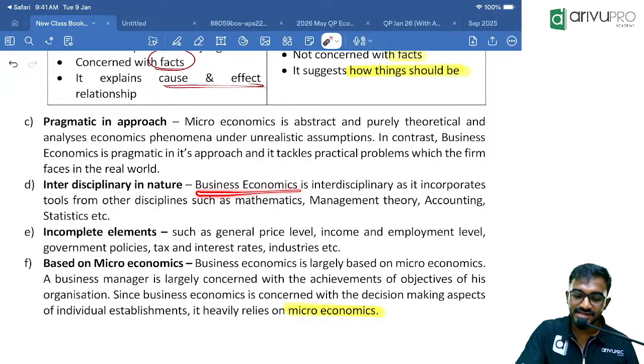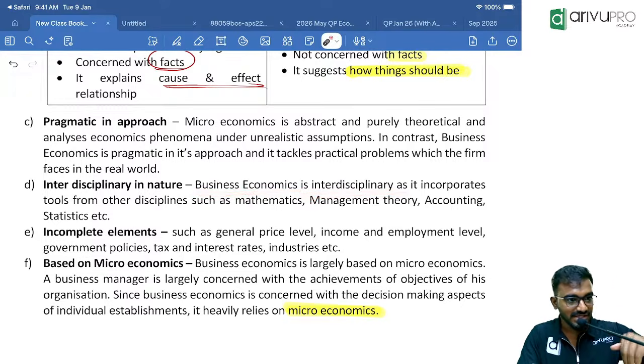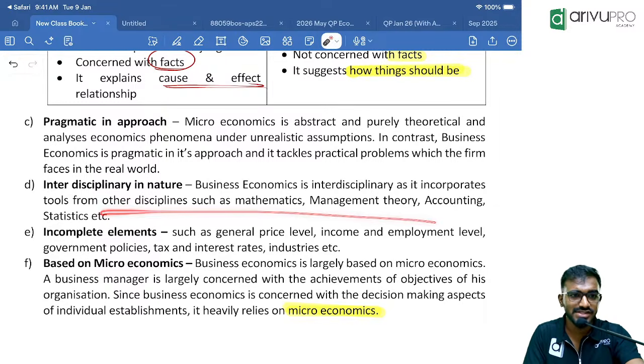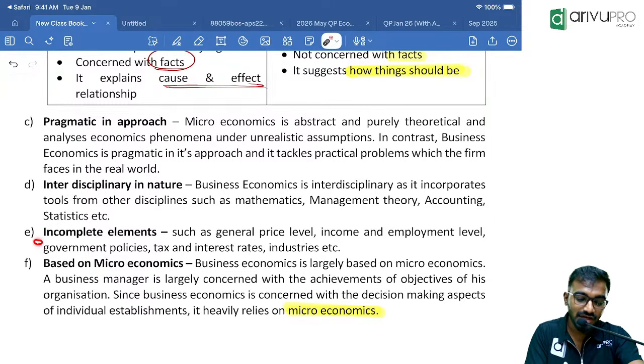See, business economics is interdisciplinary. That means it is interdependent on other subjects. It also incorporates tools from other disciplines. You should also have knowledge of management, accounting, statistics, etc. Not just the knowledge of the disciplines of other subjects, we are also having a macro element.